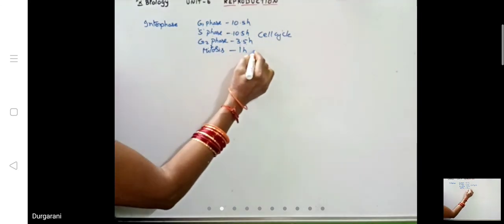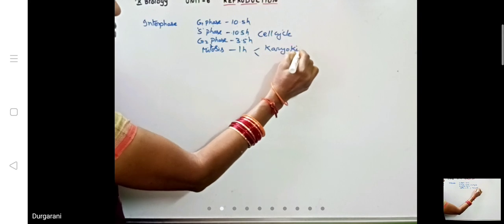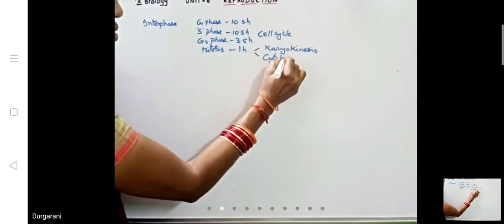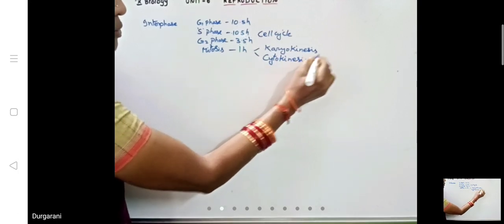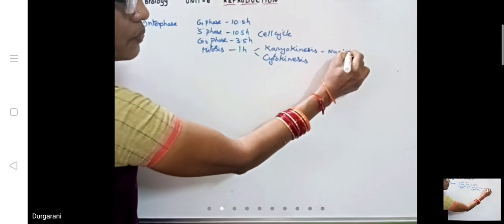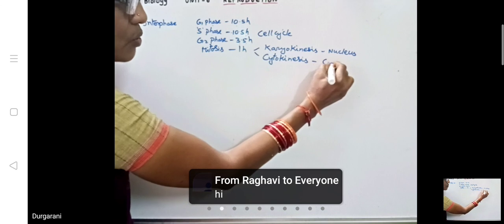Mitosis has two phases. One is called karyokinesis and the second one is cytokinesis. It is the nucleus division. Division of nucleus is said to be karyokinesis. Division of cytoplasm is cytokinesis.